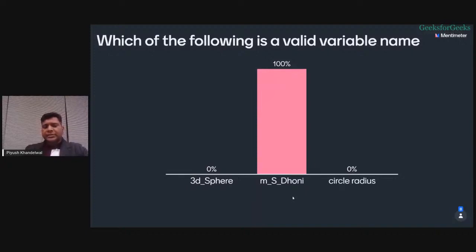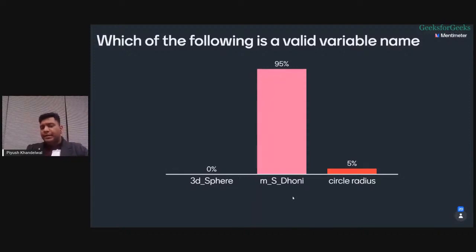We know that 3D sphere, this variable name starts with a number. So it is an invalid variable name, right? Again, MS Dhoni, anything can be a variable name, but suppose here we have all the alphabets and we are using underscore. So it does not contain any invalidity. It follows all the rules. So MS Dhoni is correct, right?